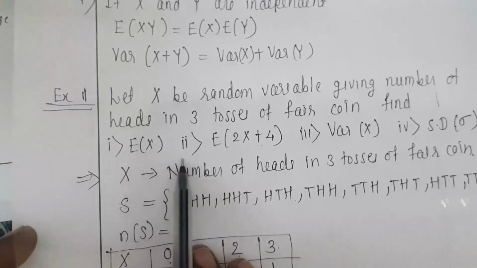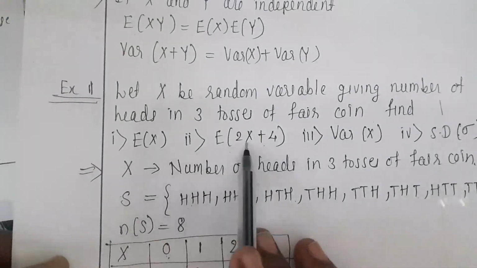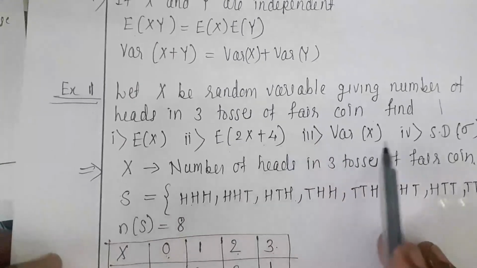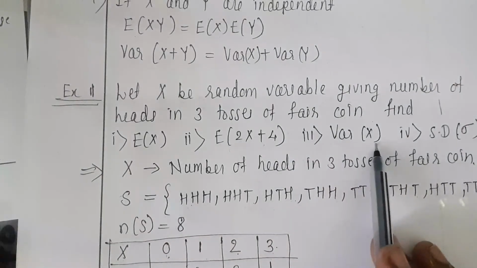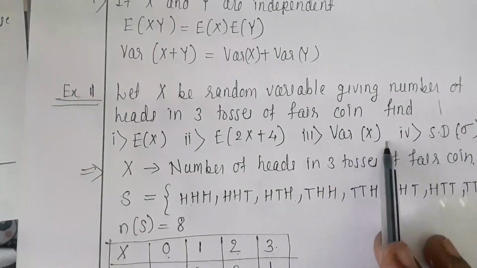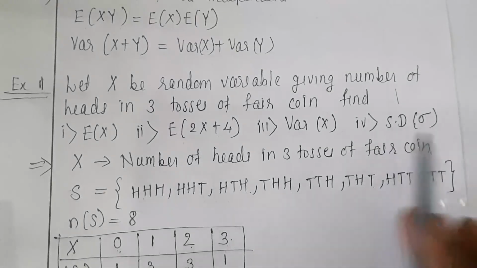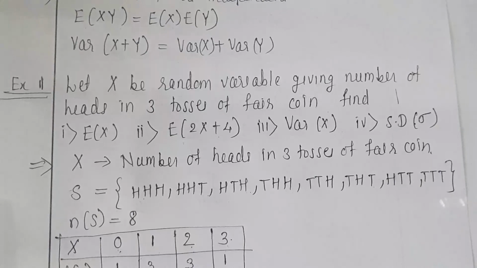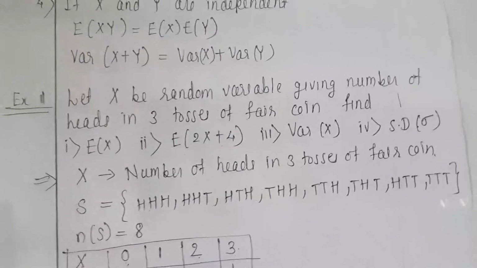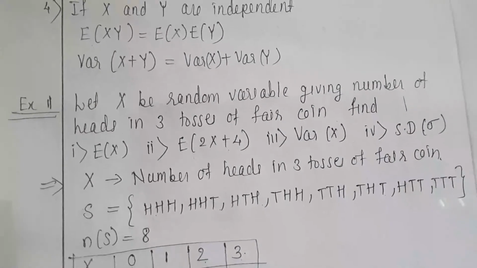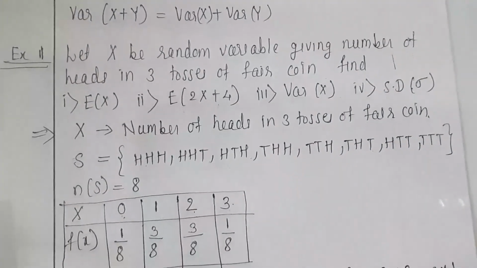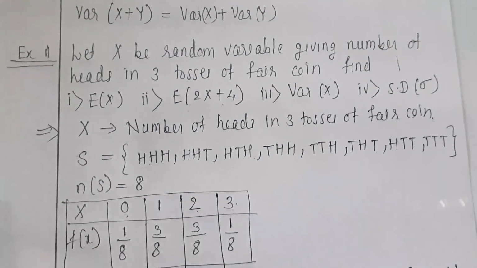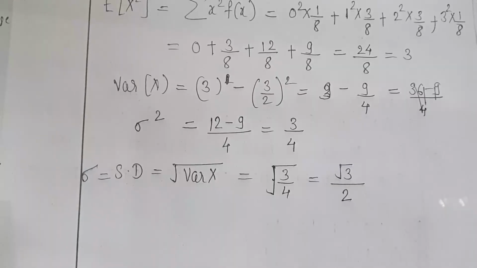So is it clear? First point is the expectation of x means x into f of x. This we have separated. Then variance of x formula we have used that as expectation of x square minus expectation of x whole square, and standard deviation is the square root of variance. So in this way we can find out such type of problems if it is the discrete case. If it is continuous case, we will use integration in this problem.